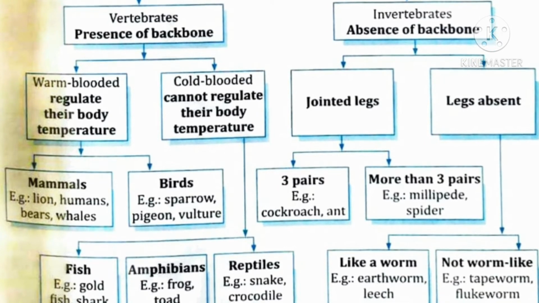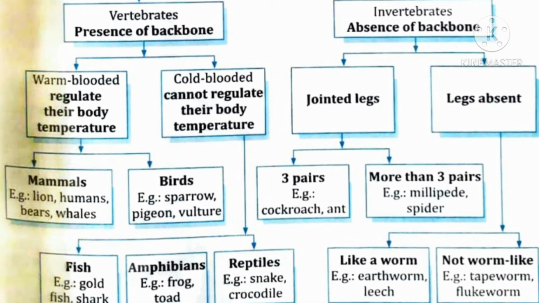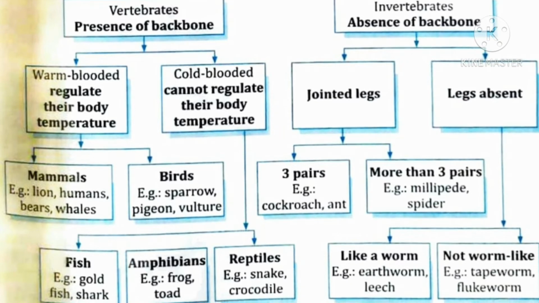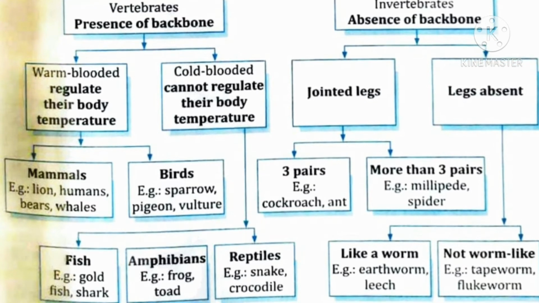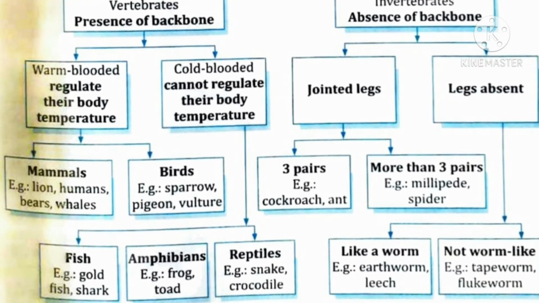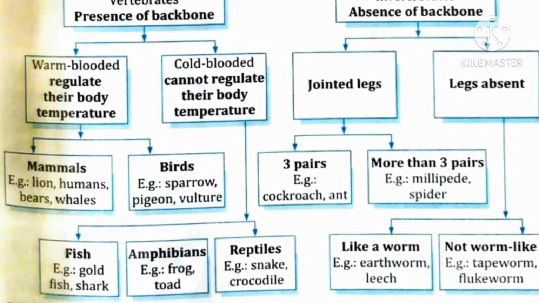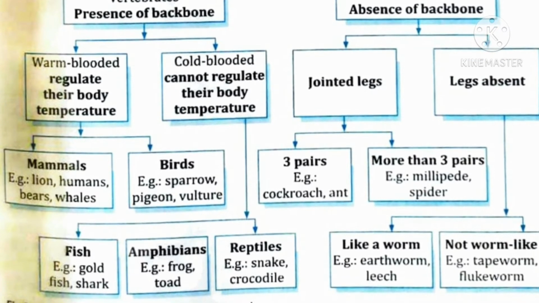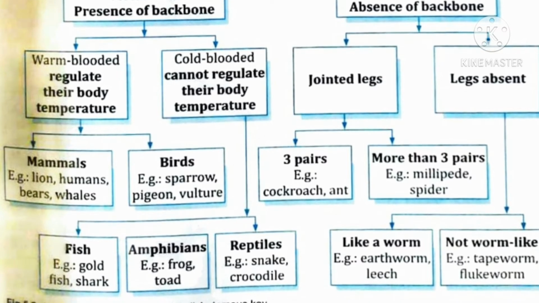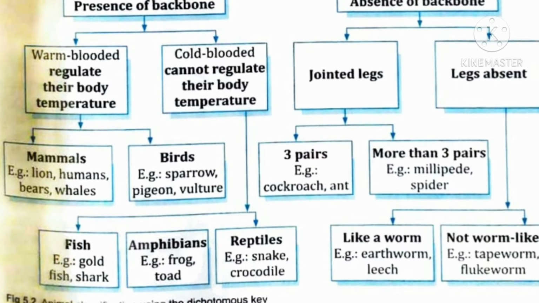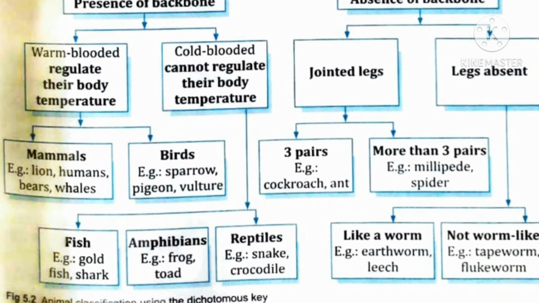Third point, the invertebrates in turn can be further grouped based on the presence of the number of joined legs or absence of legs. Fourth point, invertebrates with no legs can be grouped into those that are worm like and those that are not.